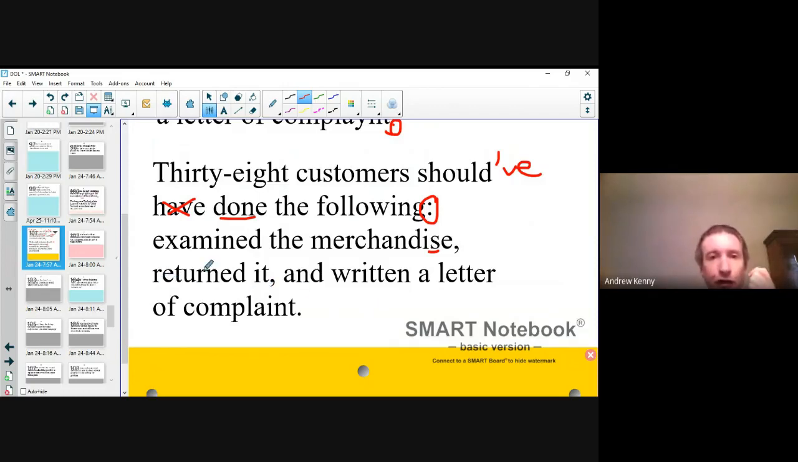They also returned it. So if you examined it, then you also returned it. I put a comma there, but remember what I said, you don't have to have that comma because we have the word and. And joins those two list items together, so we don't have to separate them with commas. That's up to you. They returned it and written a letter of complaint, because remember, they should have done it. So they should have written. You can't say they should have wrote. We also fixed complaint from a Y to an I. We put a period at the end of the sentence.